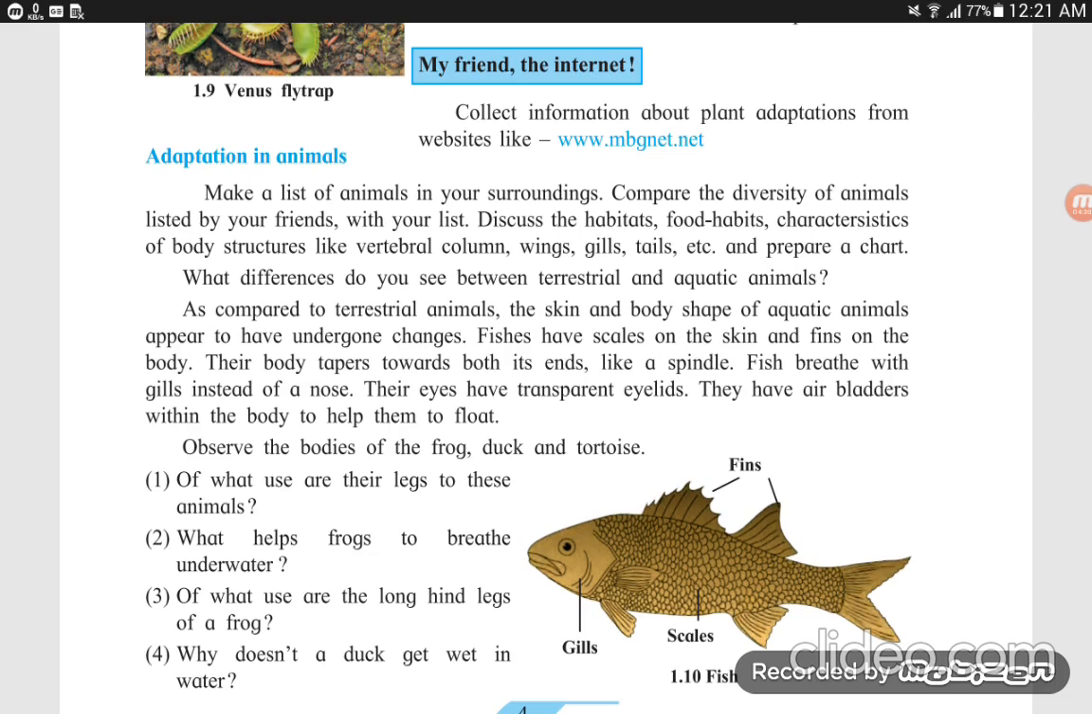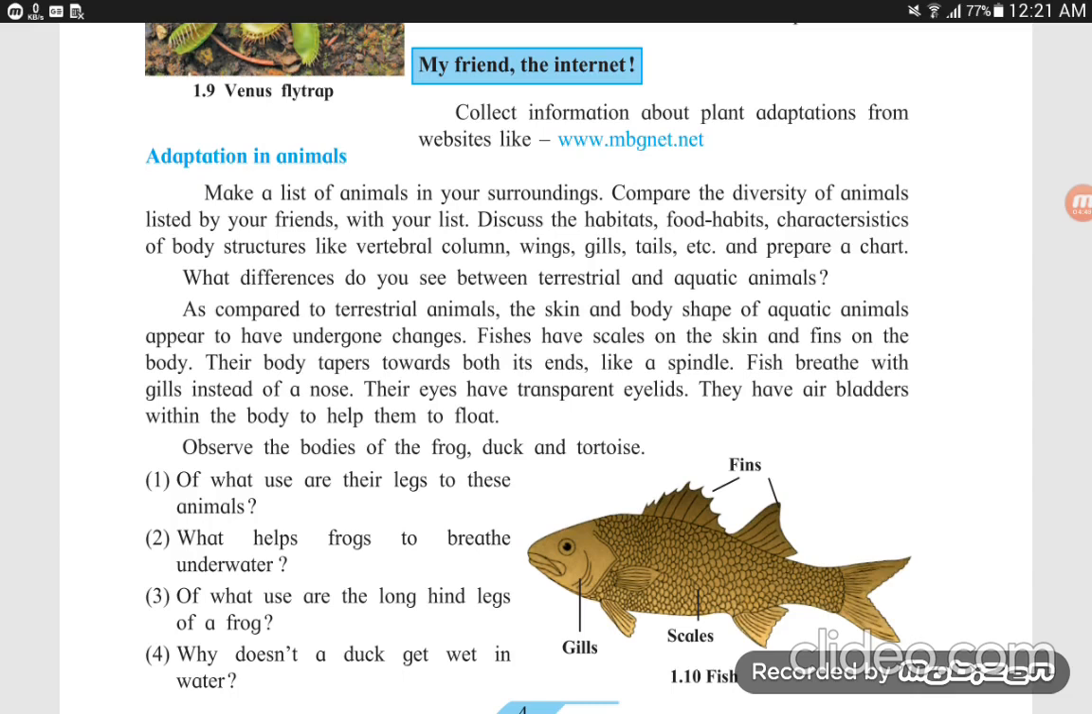What difference do you see between terrestrial and aquatic animals? Terrestrial animals live on land, aquatic animals live in water. These are the common differences between terrestrial and aquatic animals. As compared to terrestrial animals, the skin and body shape of aquatic animals appear to have undergone changes. There are differences in the skin and the body shape of terrestrial and aquatic animals.